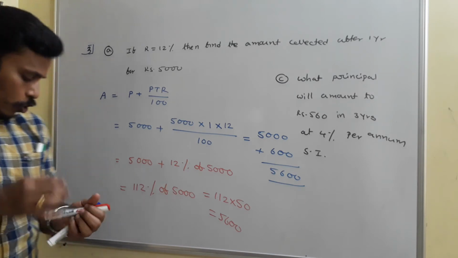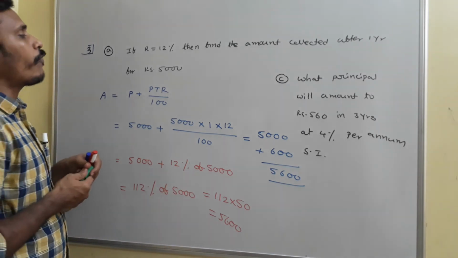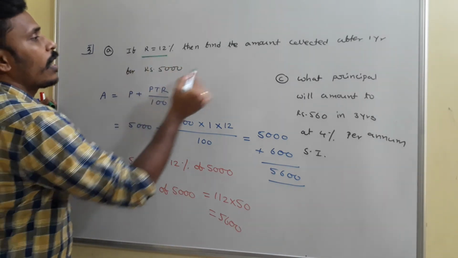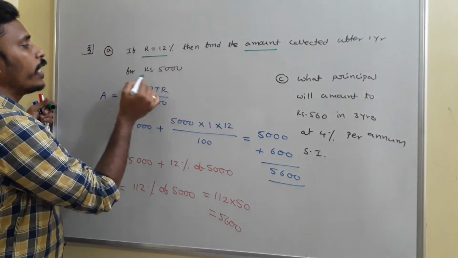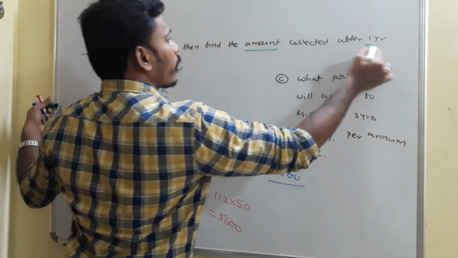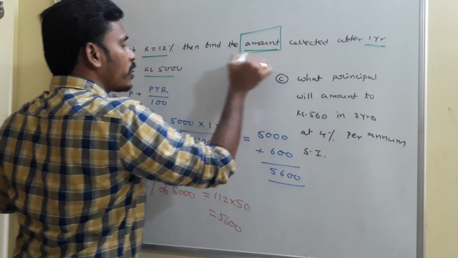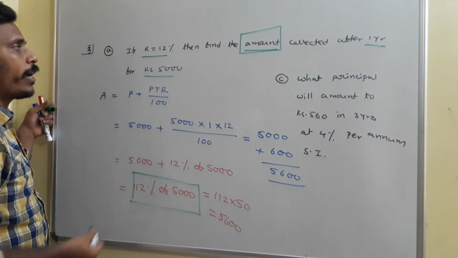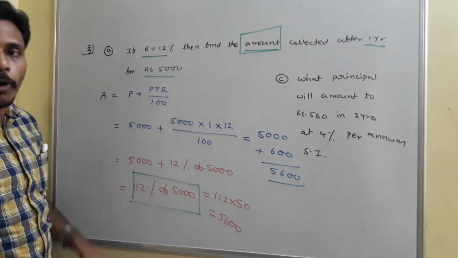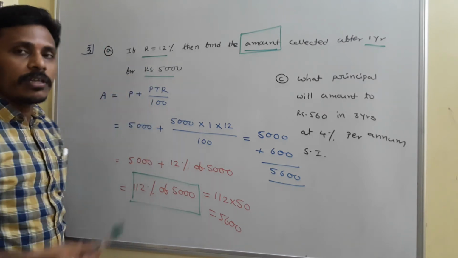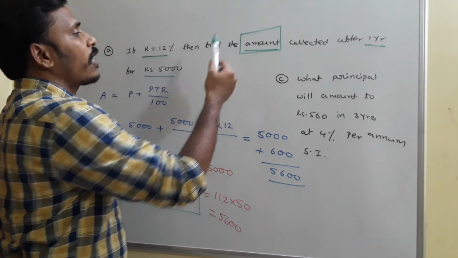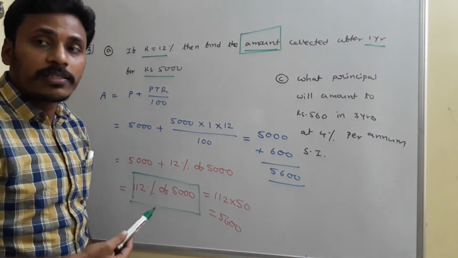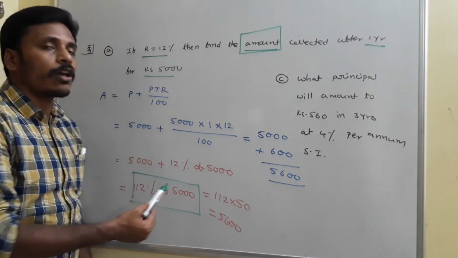Just once again, look at the problem. Rate of interest is given as 12% and they ask for the amount after 1 year for 5,000 rupees. The amount is nothing but 112% of 5,000. That's what you need to identify. 12% is there in the problem, the principal amount is there in the problem, and they are asking us the amount. And that amount is directly 112% of 5,000.